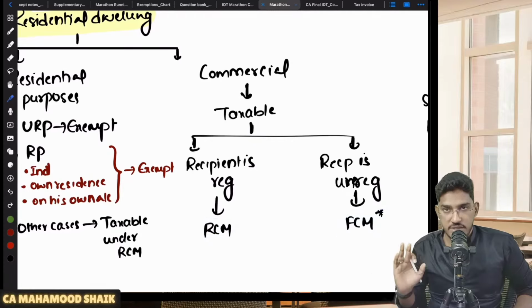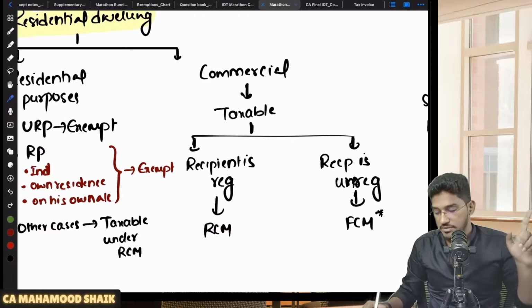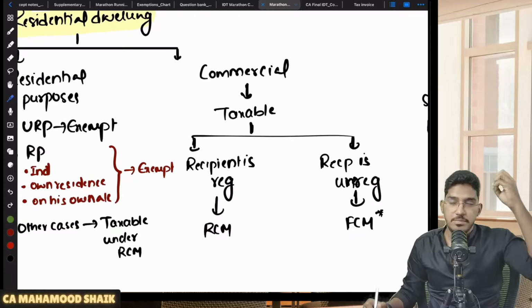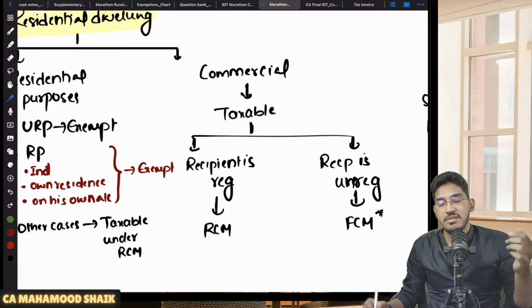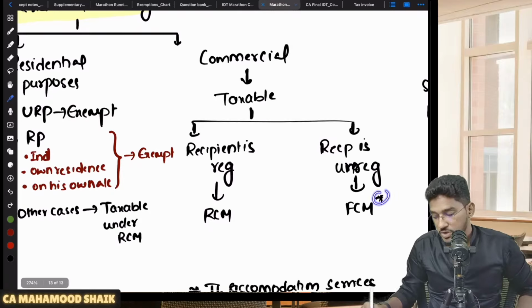Supplier will collect the amount of GST. But here also, the supplier will collect the amount of GST only when his aggregate turnover exceeds the applicable threshold limit. So under forward charge mechanism, the supplier only should collect the amount of GST, but only when he is registered or liable for registration. But here also, one small star mark I have kept.